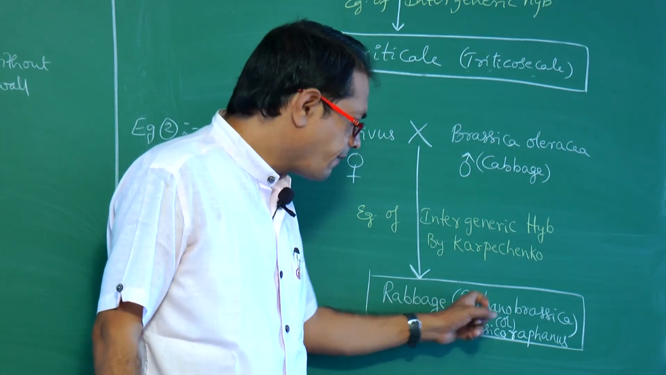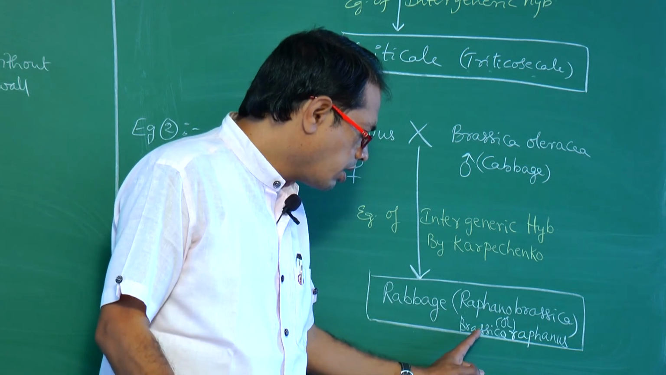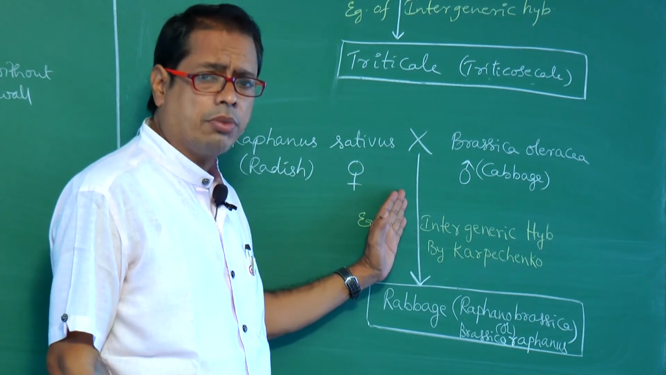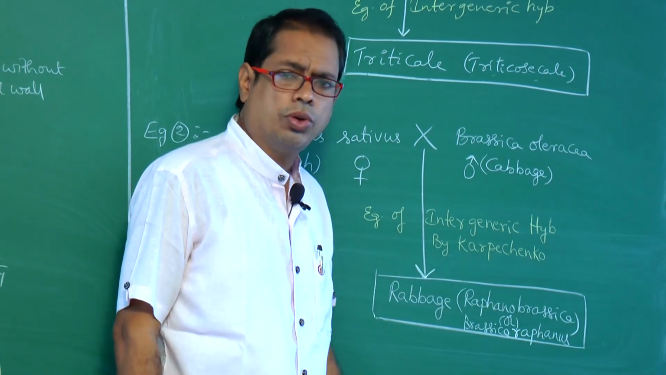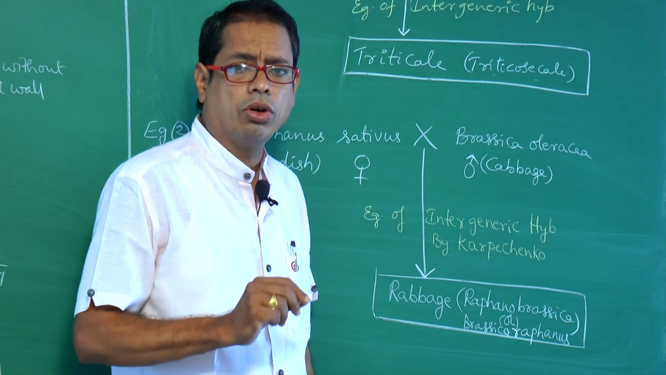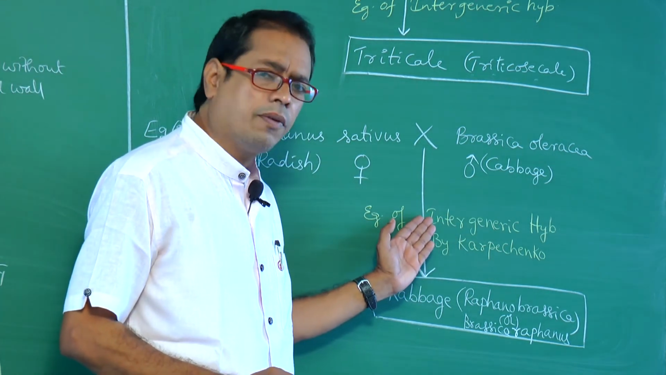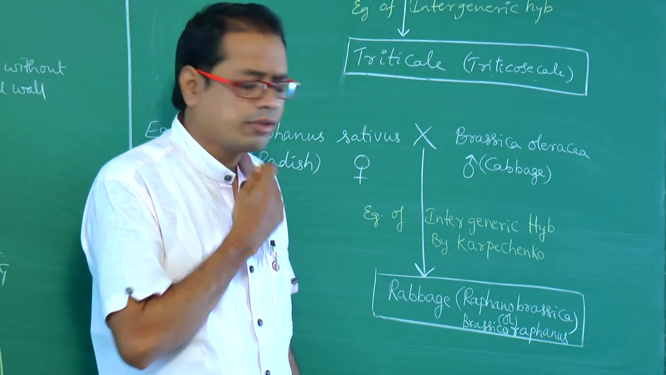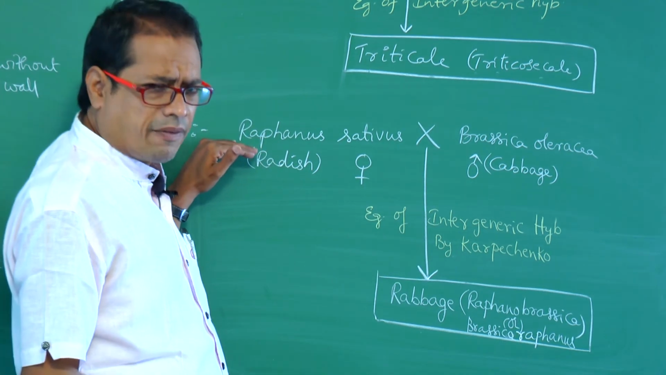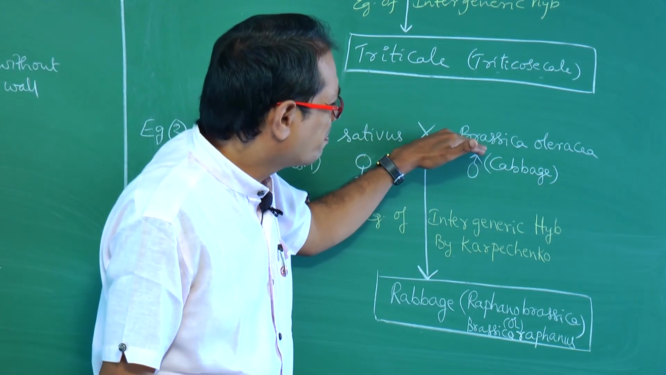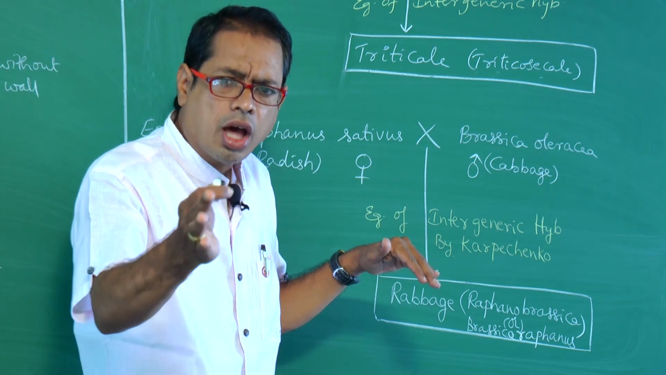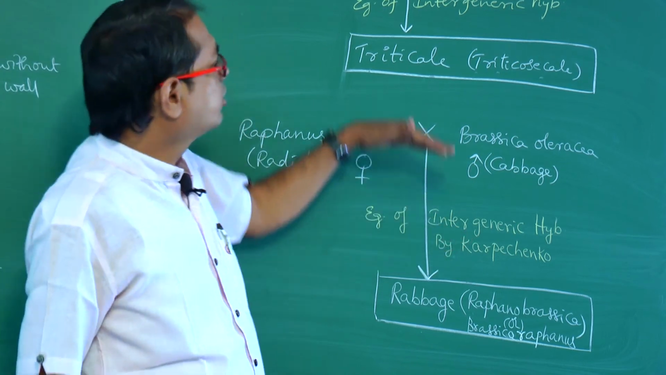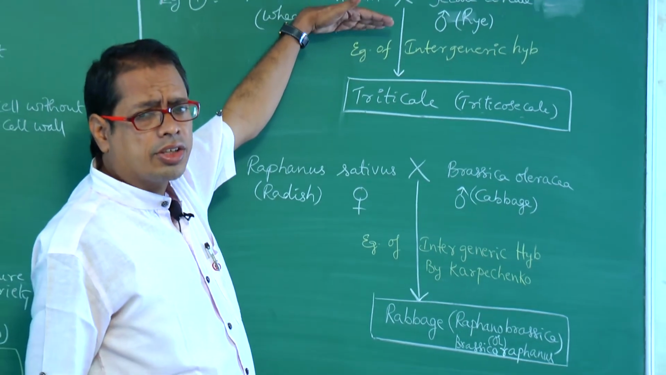Scientific name is Raphanobrassica, also called Brassicoraphanus. This crossing was done by Karpechenko. Who is that? Karpechenko. This is also an example for intergeneric hybridization. How does it come under intergeneric? Here the genus is Raphanus. Here the genus is Brassica. As the two genera are different, this is an example for intergeneric hybridization.